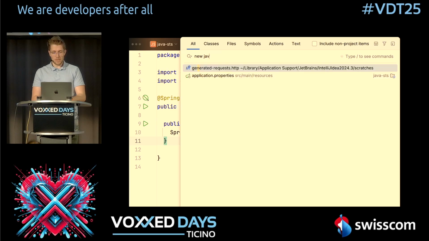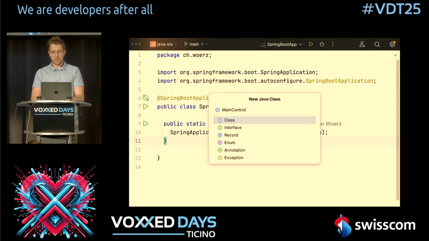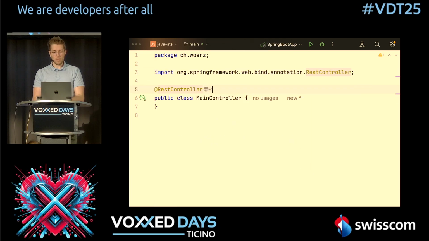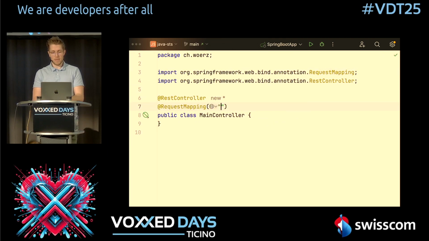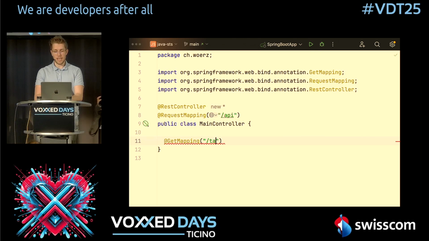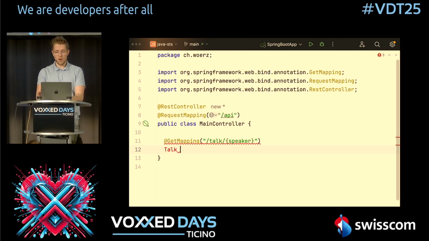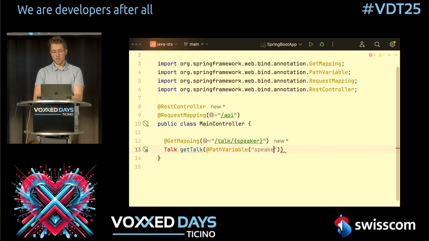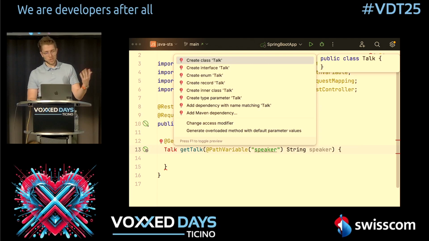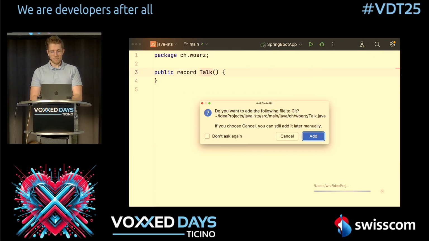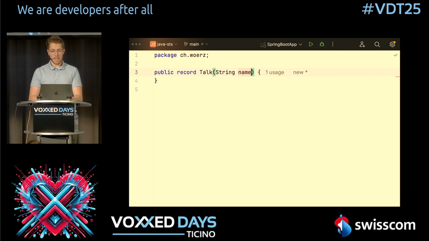So what we will do here is create a new Java class, a main controller. This main controller will be a REST controller with a request mapping of API. And we will create a really simple web application. We have a get mapping here, and we want to access the talk for a speaker of this conference. So we return a talk, get talk, and then we have our path variable and our parameter we pass in. Now, this talk is a really simple object. It's just a record that will contain a name.